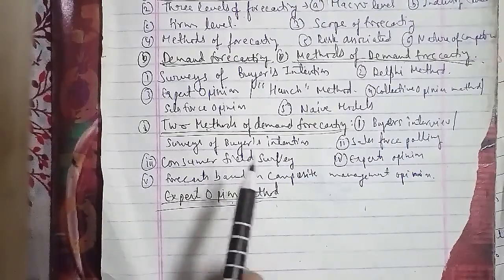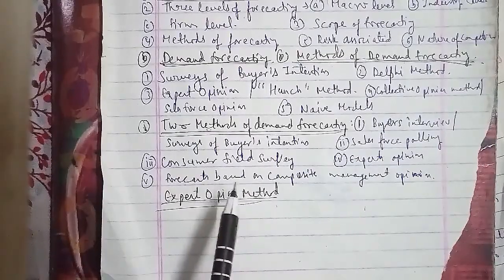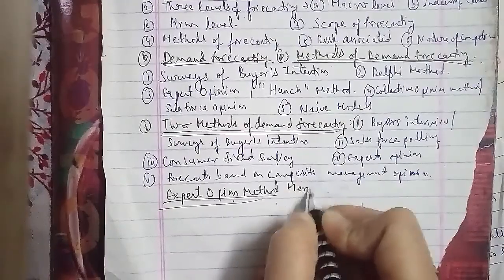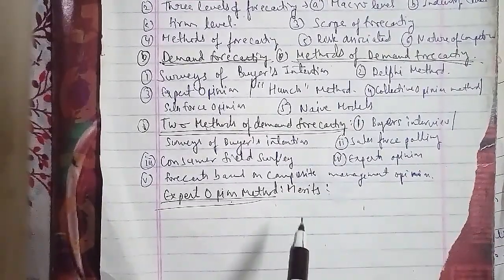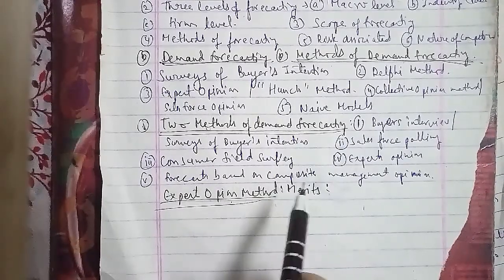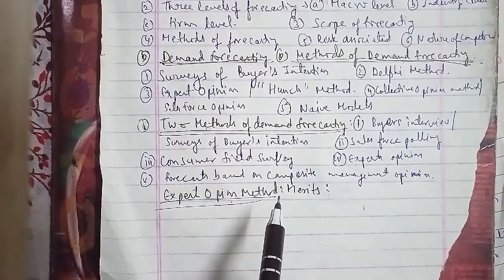Now I'll talk about the merits of the expert opinion method. The first merit is that decisions are enriched with the experience of competent experts. The second merit is that the firm need not spend time and resources collecting data through surveys. And the third merit is that it is very useful when the product is absolutely new to the market.